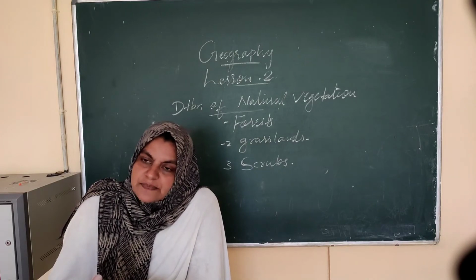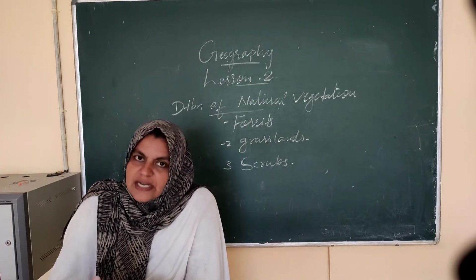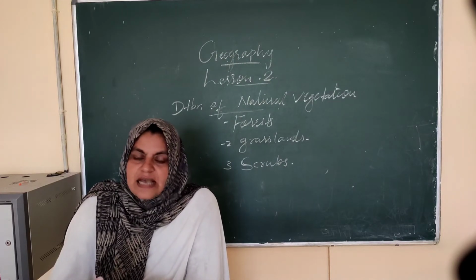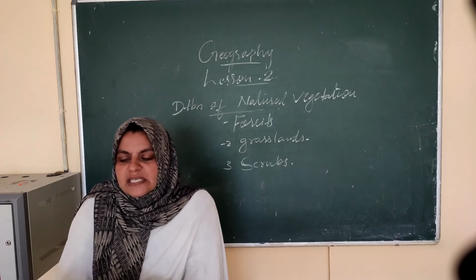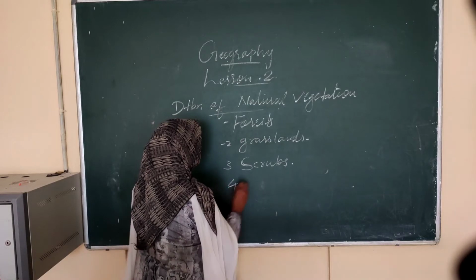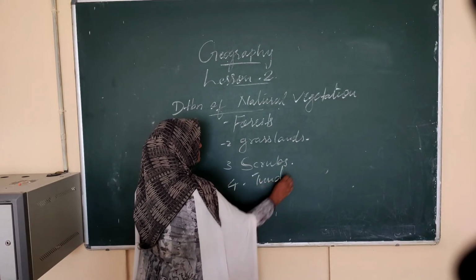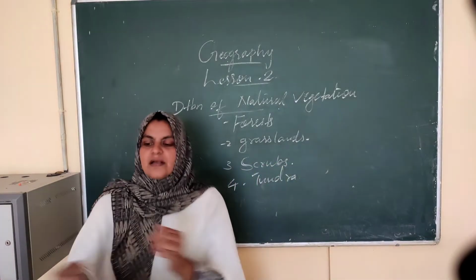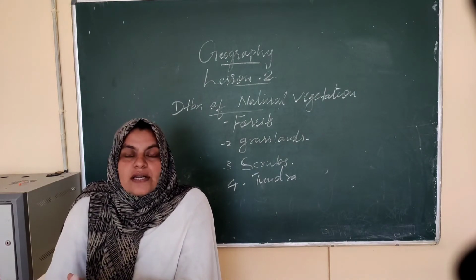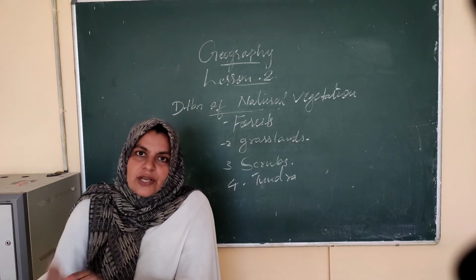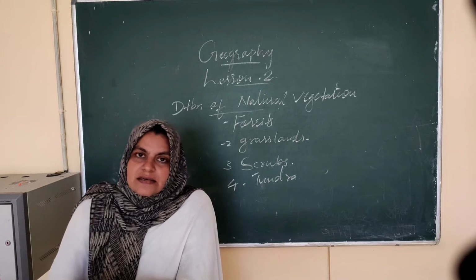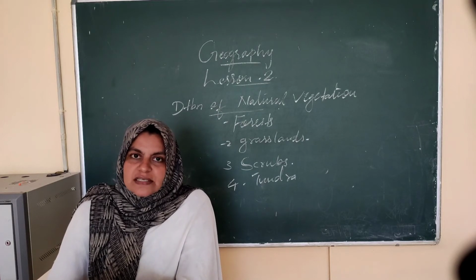So the types of vegetation are different. There are 4 types: the first one forest, second one grasslands, and third one scrubs. Then what is the fourth one? Tundra vegetation. You know that we can see this in the cold polar region. Small plants like moss, these lichens and mosses.